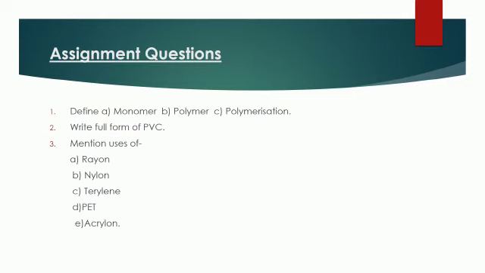Now it's time for assignment questions. You have to write answers of these questions in your rough notebook. Question number 1. Define monomer, polymer and polymerization. Question number 2. Write full form of PVC. Question number 3. Mention uses of rayon, nylon, terylene, PET and acrylon.